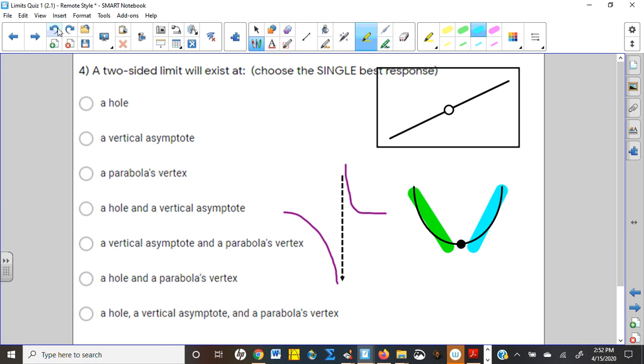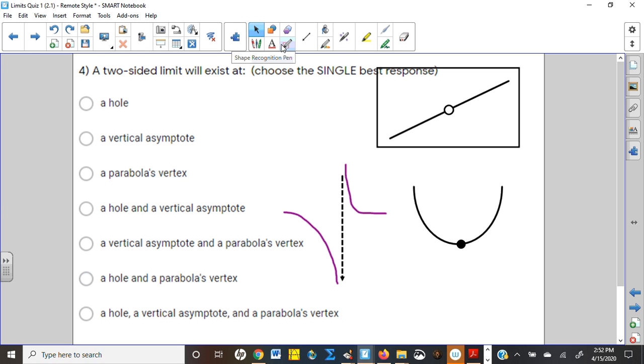And then finally, will it exist at the vertical asymptote? Well, this time I think we're out of luck because infinity is not a real number, and so we're not approaching the same height. Even if they were both going to positive infinity, that infinity is not a real number. So it does not mean that they will ever meet up at a location. Even if the location's not there, like with the hole, it would still not work.